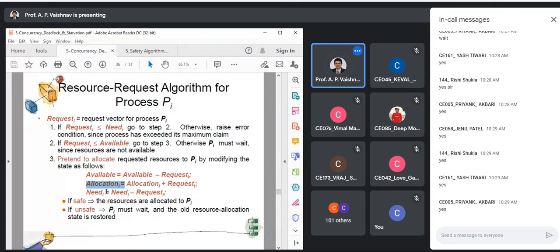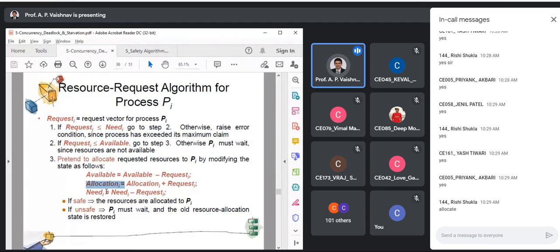Okay, so after calculating these three, what do we need to do? Call the safety algorithm. This is the point where you have to insert a call to the safety algorithm with the current state. Okay, repeat the entire process of the safety algorithm. If your outcome is a safe sequence, then what can we say?